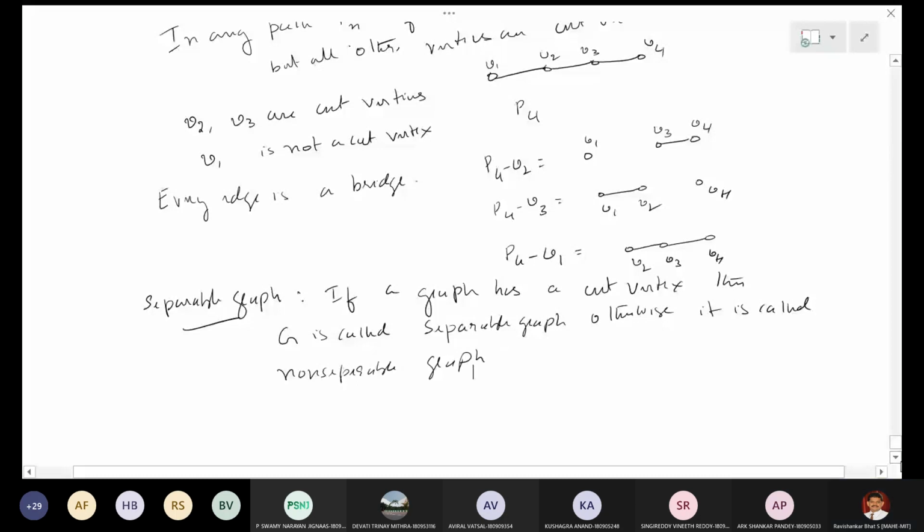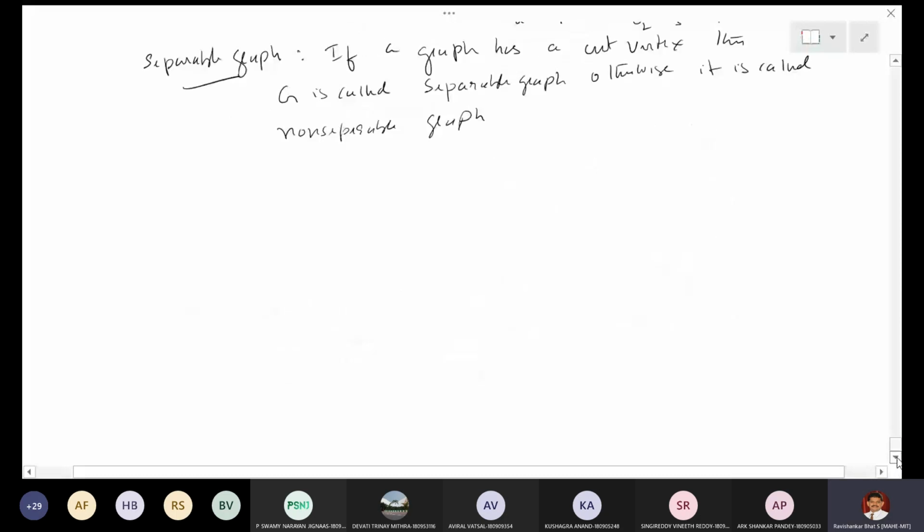So that is what you mean by a separable graph and non-separable graph. You should not find any cut vertex in the graph. So if you take any cycle, say C5, which is the cut vertex in this? There exists no cut vertex in this graph. Therefore, it is a non-separable graph.